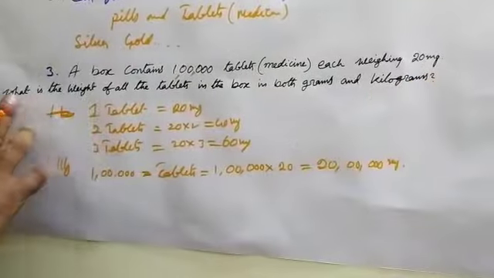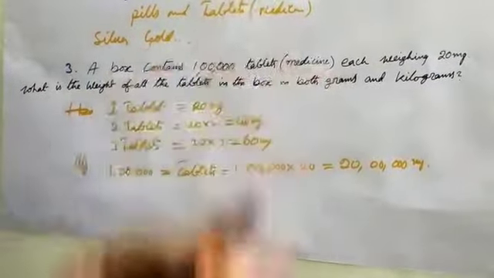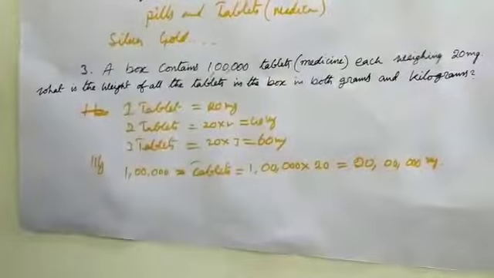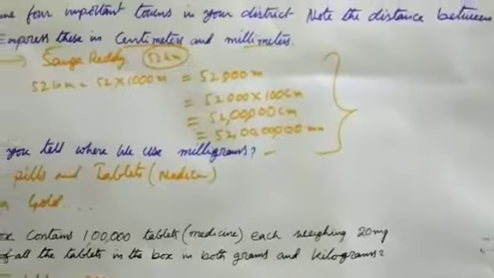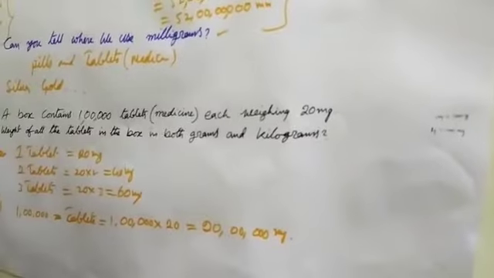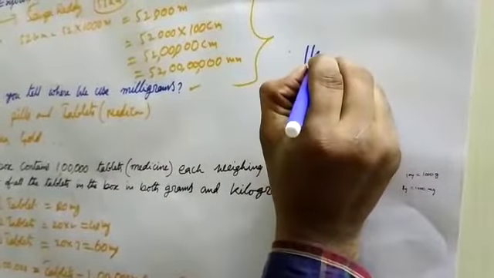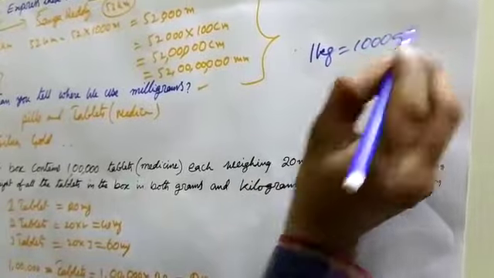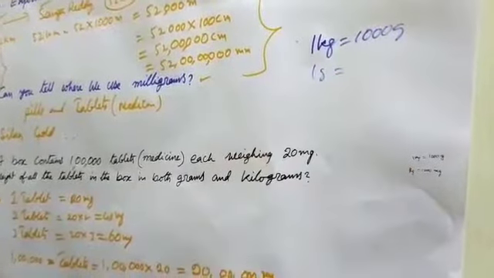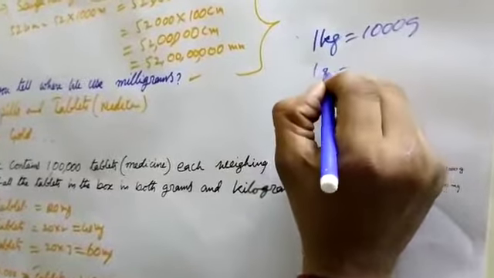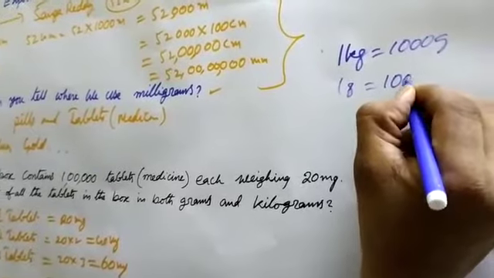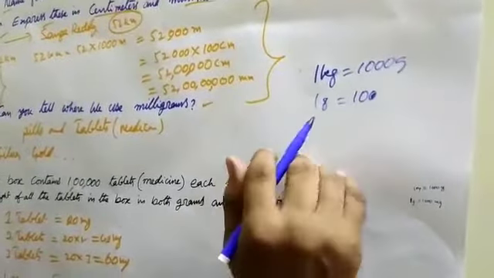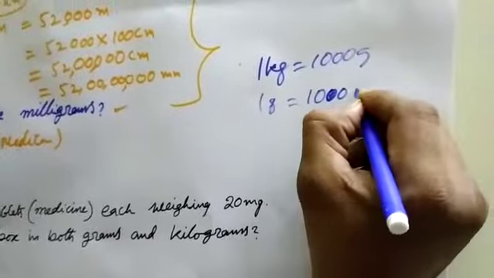What is the weight of all the tablets in the box in grams and kilograms? First of all, we have mg. One minute, wait. 1 kilogram is equal to 1000 grams. 1 gram is equal to 1000 milligrams.